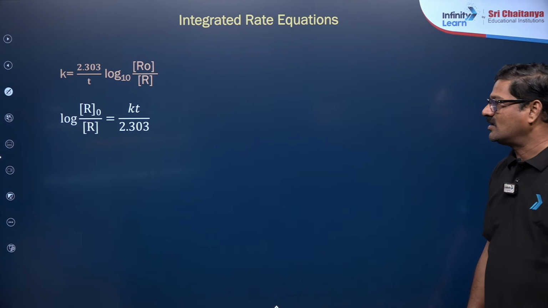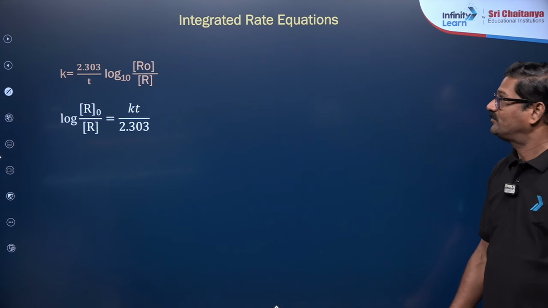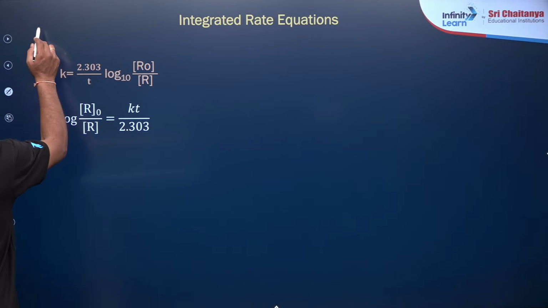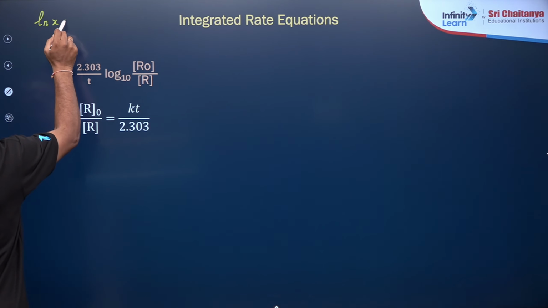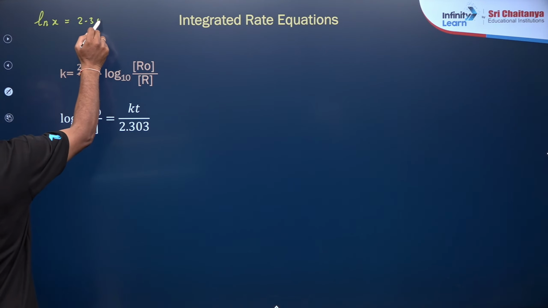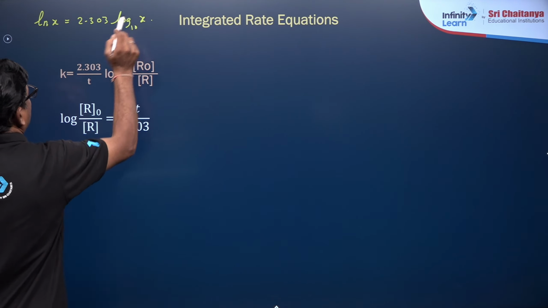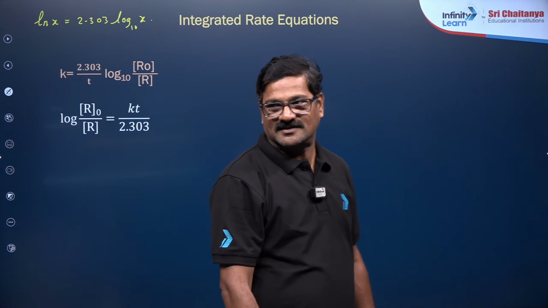And you can say log R naught by R is equal to kt by 2.303. Where has this 2.303 come from? Because ln x is equal to 2.303 log to the base 10 of x. So based on that, the natural logarithm is converted into logarithm to the base 10.